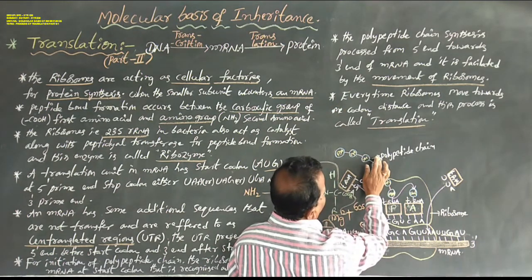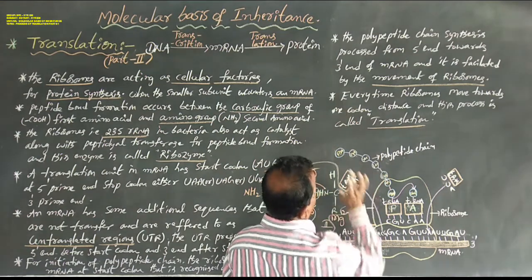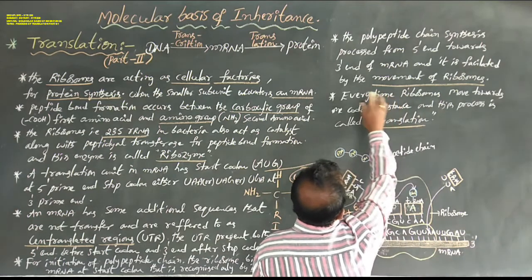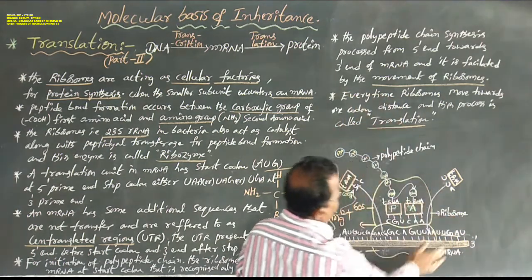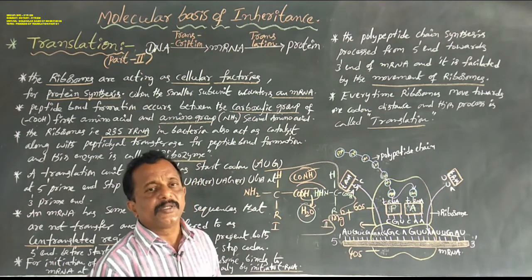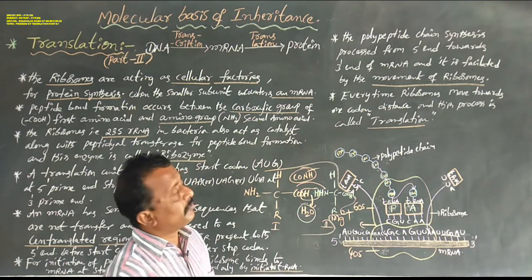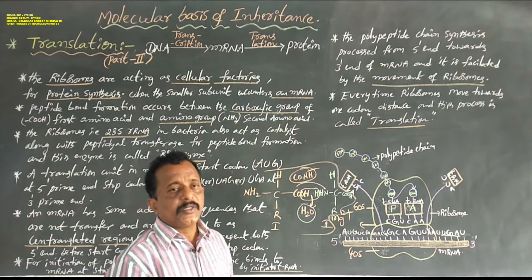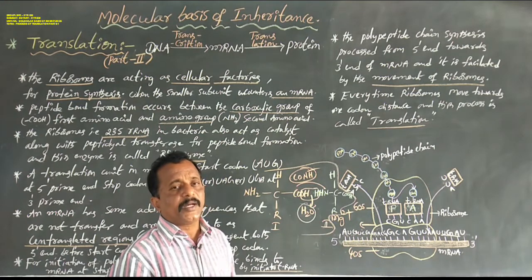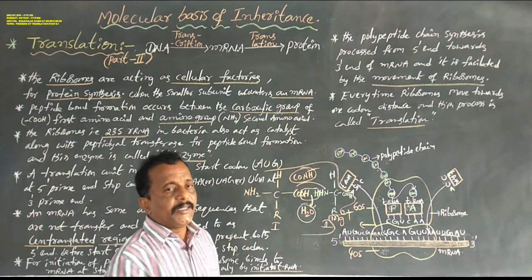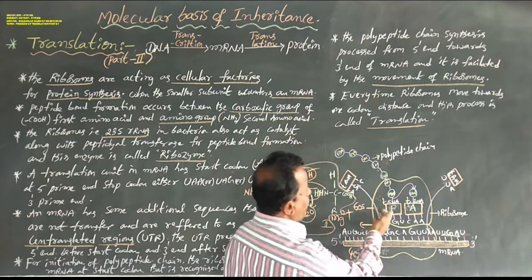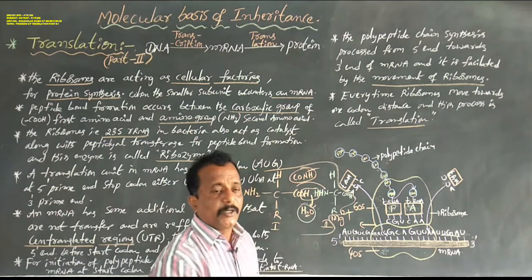It is facilitated by the movement of the ribosome. The ribosome always moves from the 5' end to the 3' end, and one by one the tRNAs are removed.